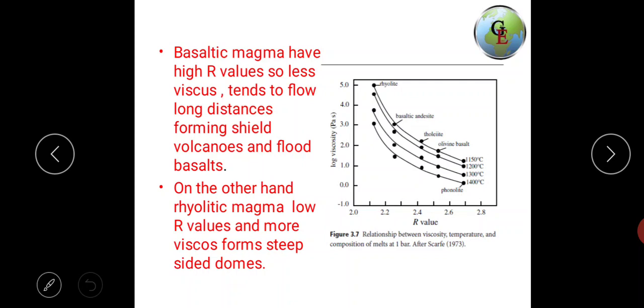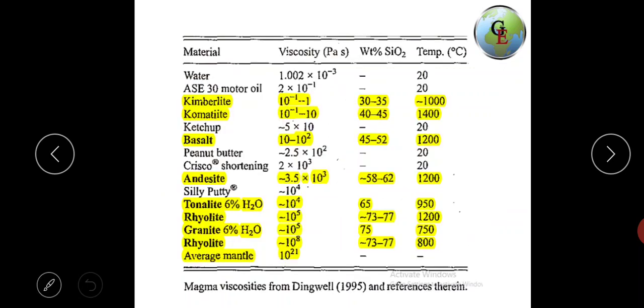Here the relationship between viscosity and temperature is given. As you can see, in the case of rhyolite, the R value is very low, around 2.2, so it is highly viscous, around 5 Pascal seconds. Here viscosity is given in Pascal seconds. And in the case of olivine basalt, the R value is around 2.5 and the viscosity is 2. So as the R value increases, the viscosity decreases. This graph clearly indicates this.